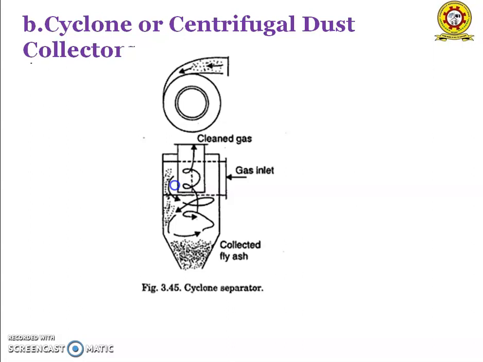Skimming cyclones shave off the dust at the periphery of the vortex along with a small portion of the gas flow. This concentrated flow is then led to a secondary chamber for the final separation. The factors which affect the performance of this collector are gas volume, particulate loading, inlet velocity, temperature, diameter to height ratio of the cyclone, and dust particles.